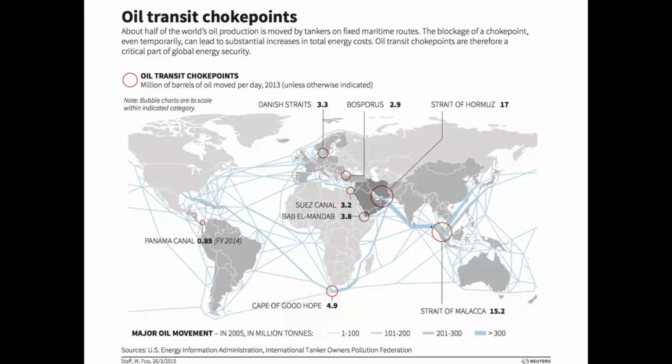It is the second most important route in the world in the oil trade and other trade. 80% of Chinese trade takes place through the Strait of Malacca.